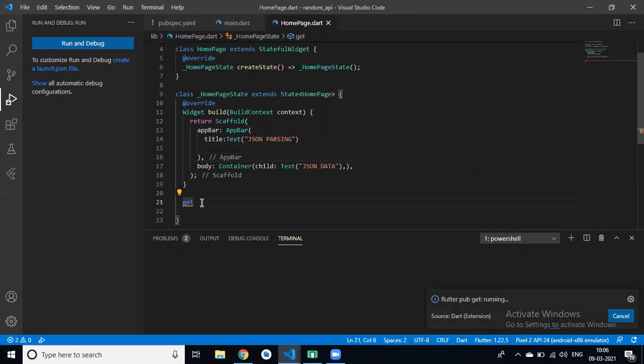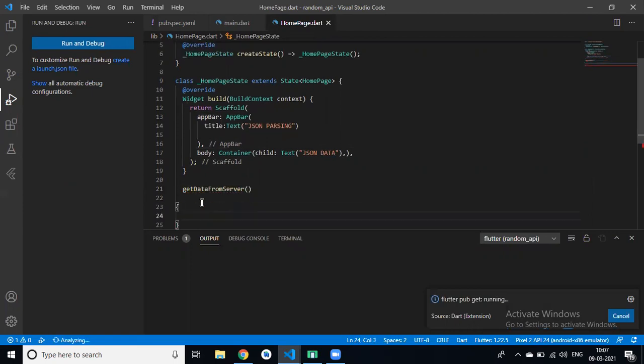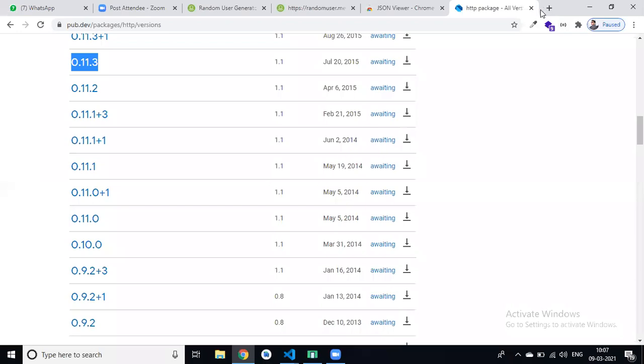So for JSON parsing we will create a method called get data from server, and this will parse our data. So in Flutter we have init state.